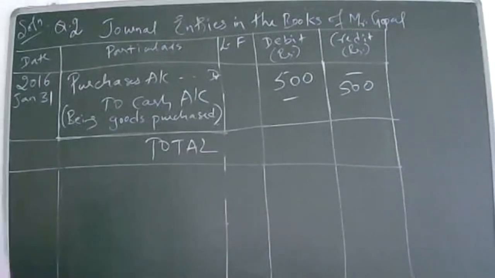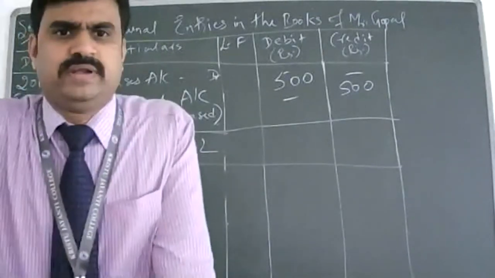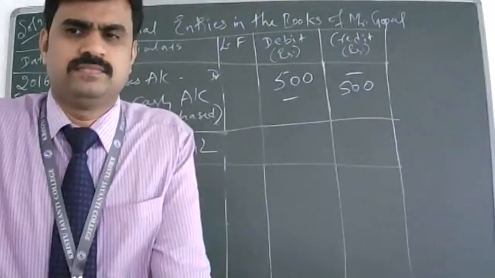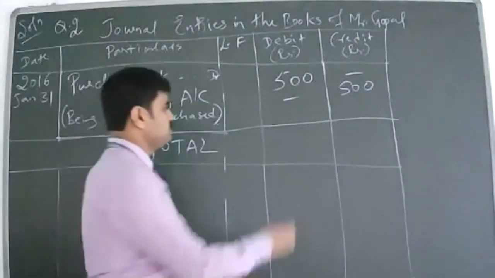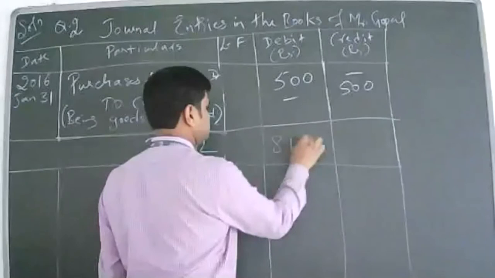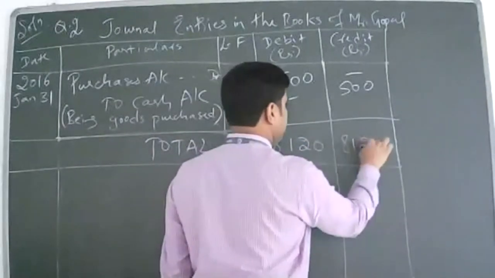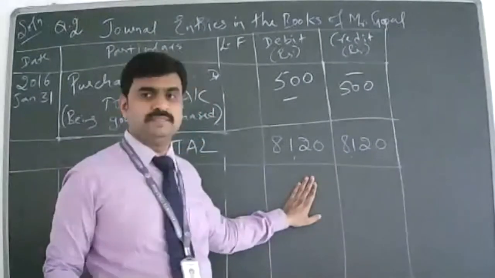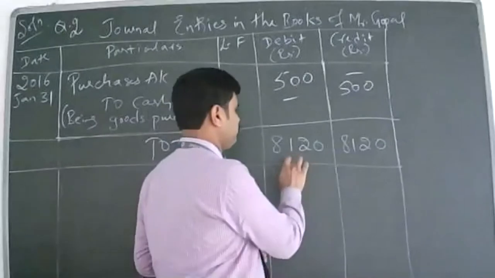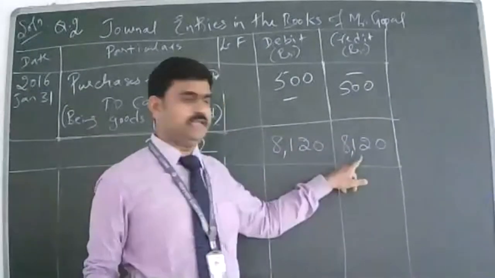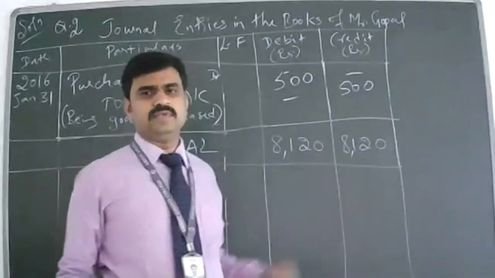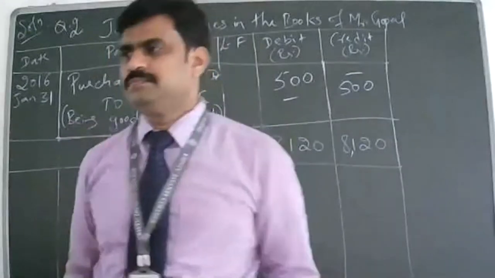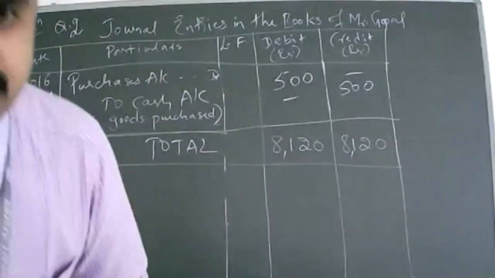8,120. All of you use the calculator and calculate. 8,120, sir. Are all of you getting the same answer on both sides, debit and credit? Yes, sir. The answer is correct. Clear? Now we'll go to the next question.